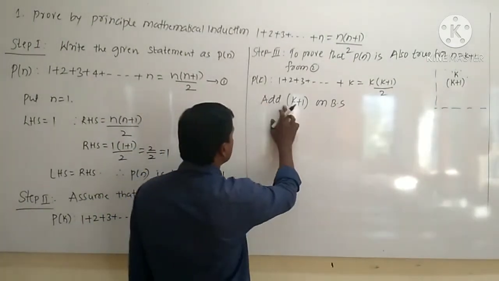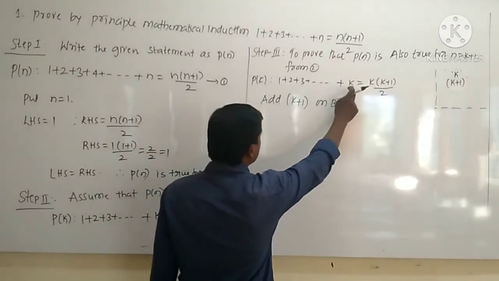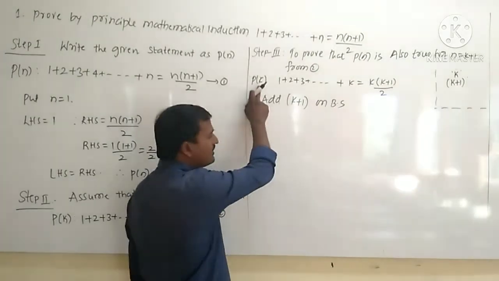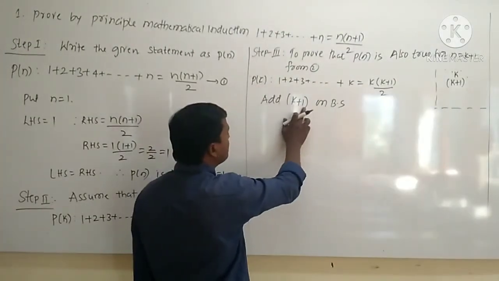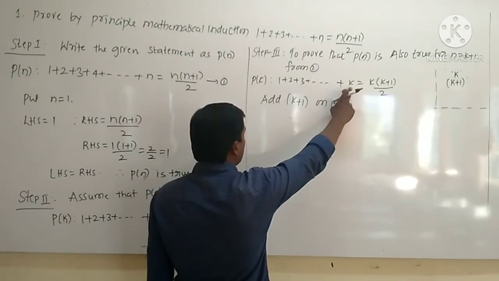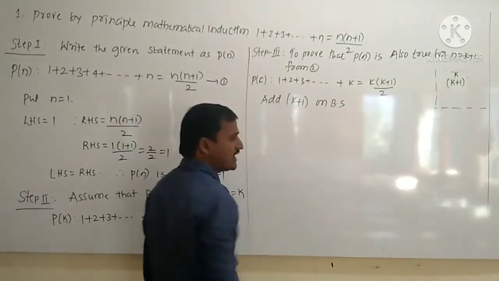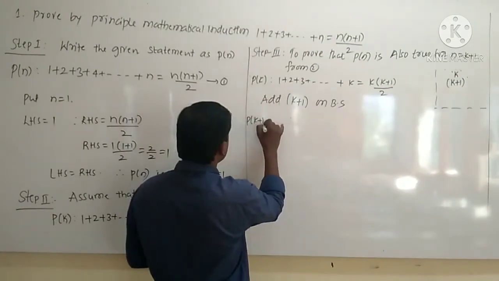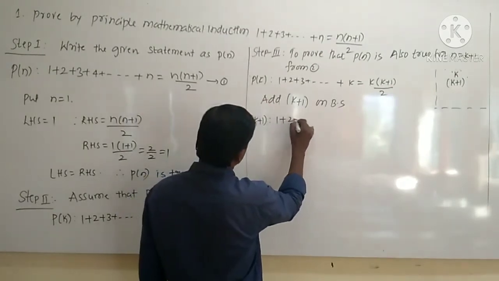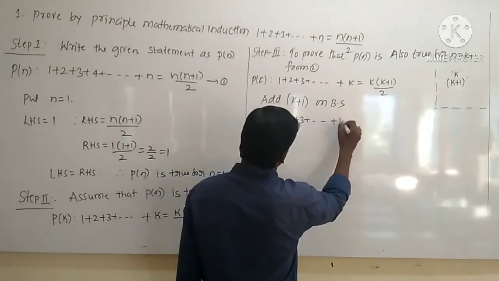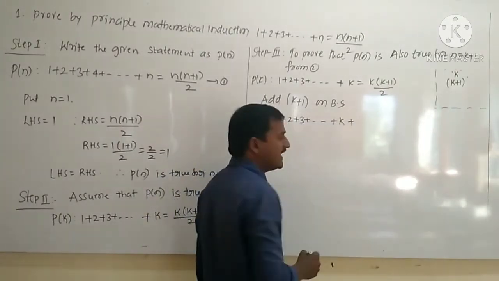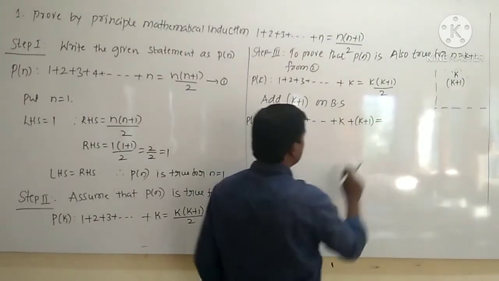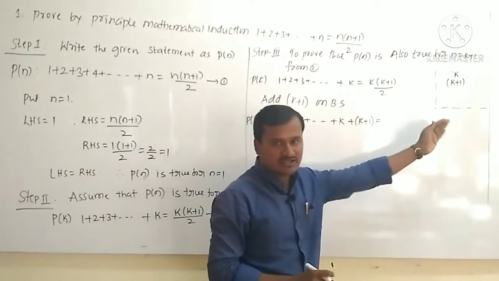So here, if the last term is k, then you are writing P of k. Suppose you are adding k plus 1: here it is k, after adding k plus 1, that becomes k plus 1, hence it becomes what? P of k plus 1. So therefore it becomes 1 plus 2 plus 3 up to k, right? Plus you are adding the term, that term is what? K plus 1. The same you have to add on the RHS also.